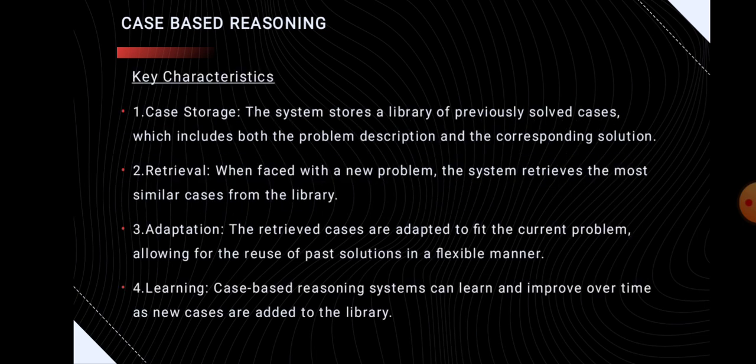Next are the key characteristics of case-based reasoning. The first one is case storage. The system stores a library of previously solved cases, which include both the problem description and the corresponding solution. Second is retrieval. When the system is faced with a new problem, it retrieves the most similar cases from the library. The third is adaptation. Adaptation means the retrieved cases are adapted to fit the current problem, thereby allowing for the reuse of past solutions in a more flexible manner.